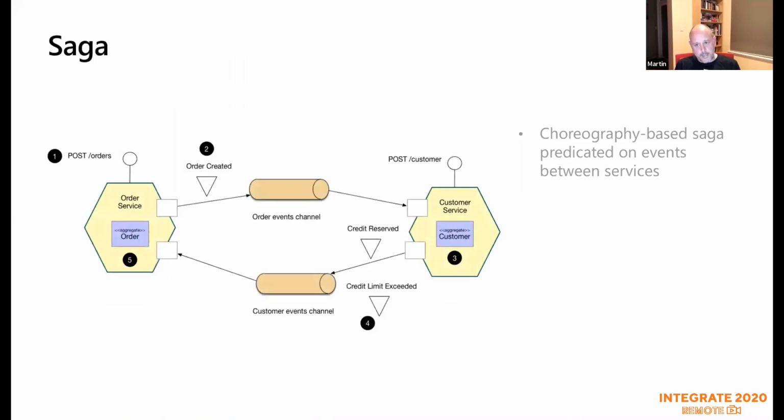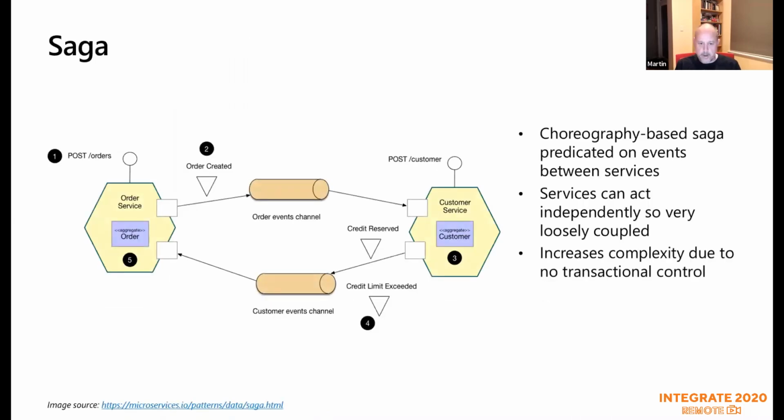So the next one I want to talk about is Saga. This is a pretty well recognized pattern generally in software architecture anyway. But in the context of microservices architecture, this particular version of the Saga, and I'll show the other one when I do my demo just very briefly, is called the choreography-based Saga pattern. And it uses event channels rather than a messaging channel. So that's the big difference. The other one that uses the messaging channel is an orchestration-based Saga. But for this particular one, these services are completely independent.